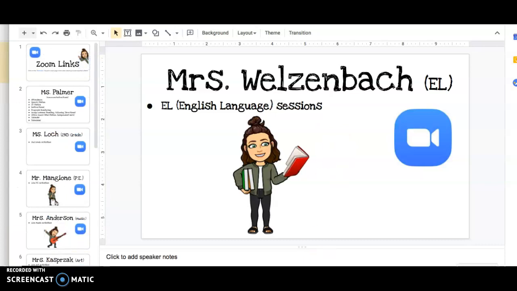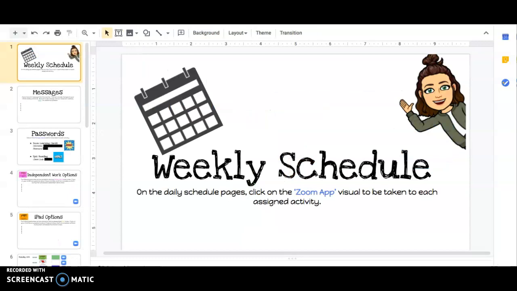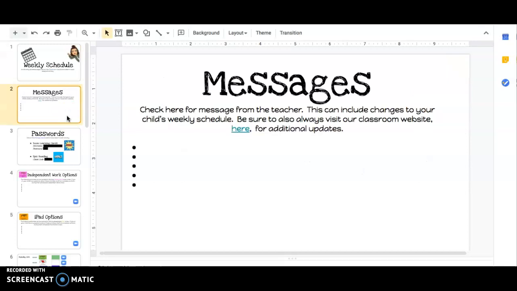The next place that you can look for information regarding your child's schedule is the weekly schedule page. On each of these pages, again, there will be a Zoom app visual that you can click on that can take you directly to each activity that your child might have on Zoom. In this document, you're also going to see any messages from me. This might be if there's a schedule change on a particular day, if there's any upcoming fun events. So this is a fluid document that is going to be updated regularly. So you want to continuously look at it.